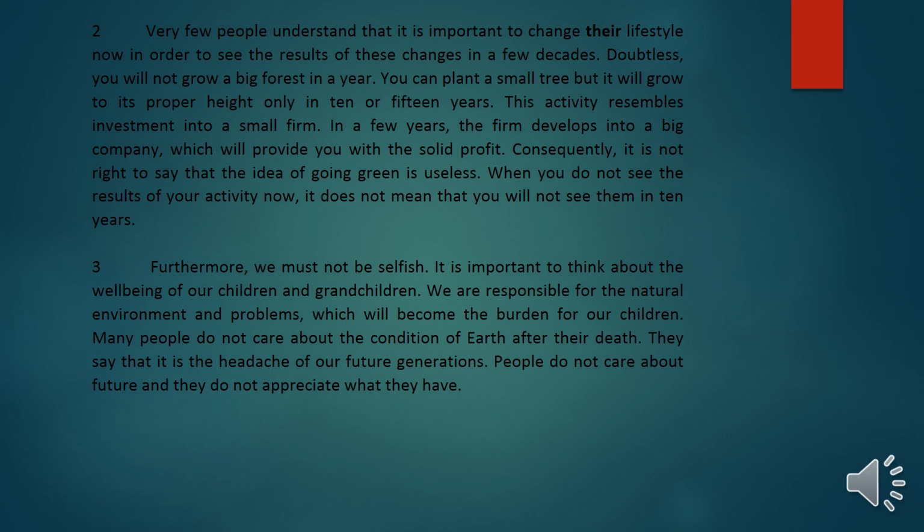Now in exercise B, they want us to scan paragraphs 5, 6, and 7 to see what should we do in order to reduce pollution and why. The first one is reducing pollution. Why? Because pollution causes numerous problems. The second one is to not litter. Why? Because it causes pollution also. Recycling, because it saves priceless natural resources. Number 4, use public transport. Why? Because it does not release numerous harmful gases.